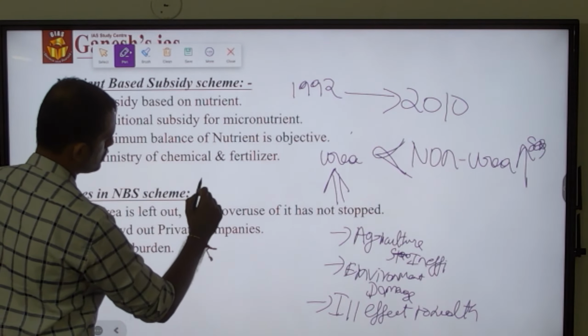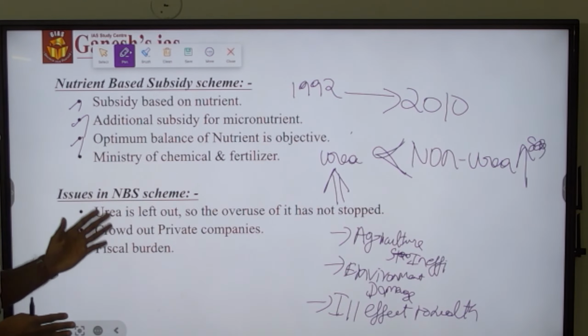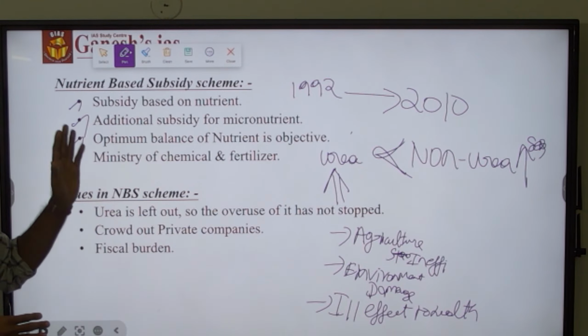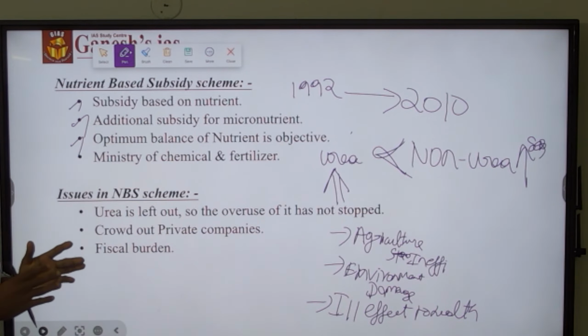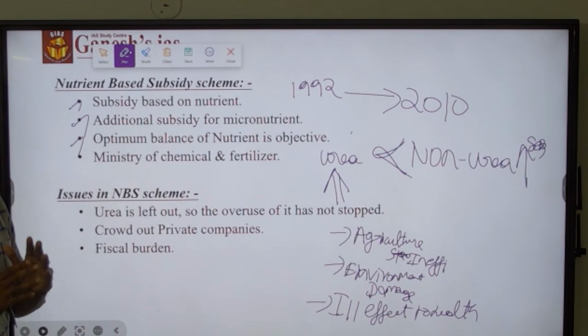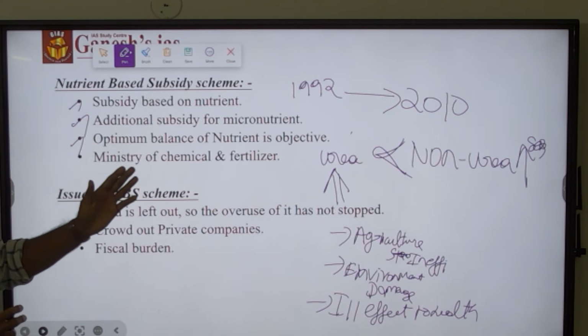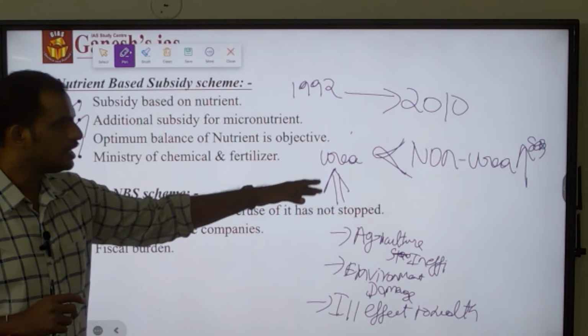So the government announces the fertilizer subsidy for each nutrient in the fertilizer at the beginning of the season. If the particular fertilizer contains every nutrient at the specified quantity, then that particular non-urea fertilizer will get the subsidy. That company will get the subsidy and will transfer it to the farmers, as a result of which the farmers will get the non-urea fertilizer at the subsidized rate. By doing this, the government aims to reverse the negative damage that was done by heavily concentrating on urea.